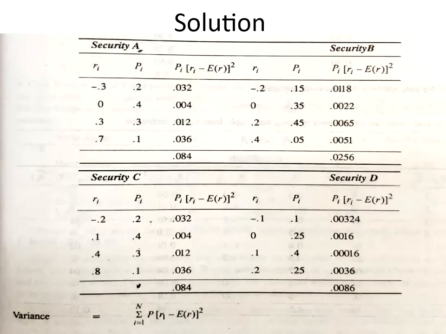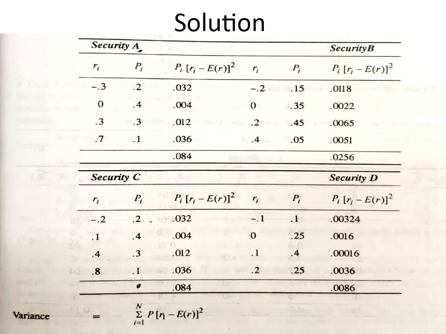Then now we have to calculate the variance as well as the standard deviation, right? It is very simple, students. R, so I have converted minus 30 divided by 100, that is minus 0.3, 0, 0.3, 0.7. I am first solving for security A, and similarly I write the probability. Now what I do, since you are already used to it, I do R. First, what I used to do, R minus E of R, then square of that, then multiply that with the probability, right? But since you are already used to that, while solving in the notes, students, for you, the third column should be R minus E of R, then the fourth column (R minus E of R) whole square, then the fifth column would be probability multiplied by (R minus E of R) whole square, right?